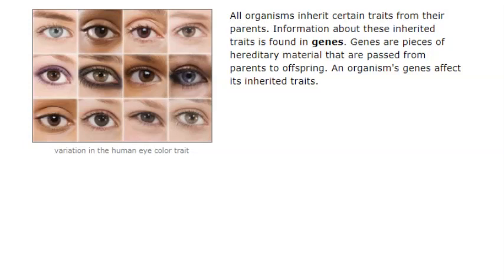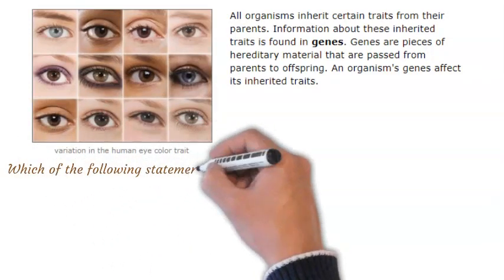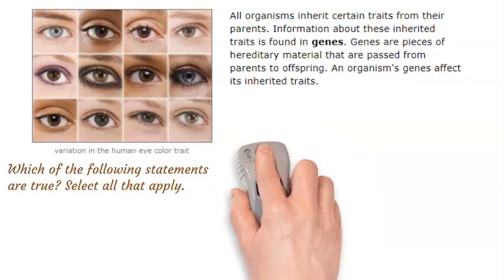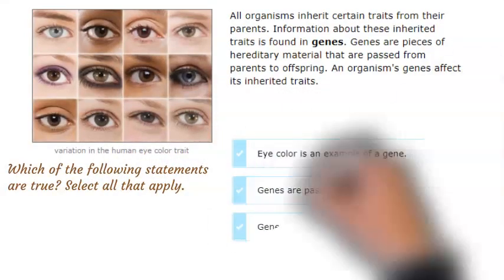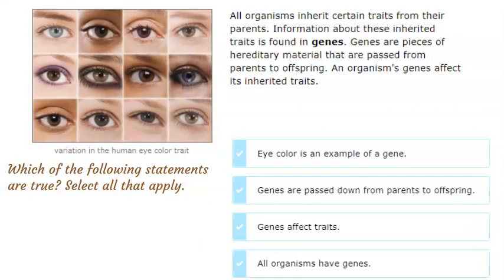Look at the image and read the text. Then answer the question. An organism's eye color is affected by its genes. But eye color is not a gene. Eye color is a trait, which is an observable characteristic of an organism.